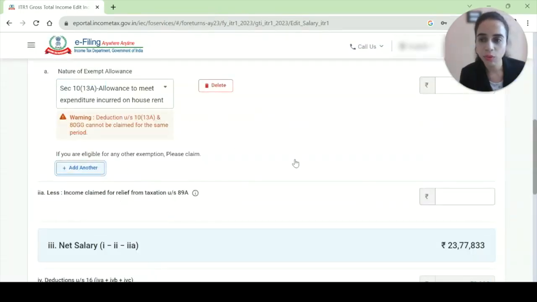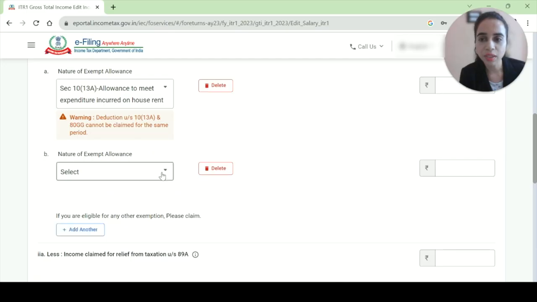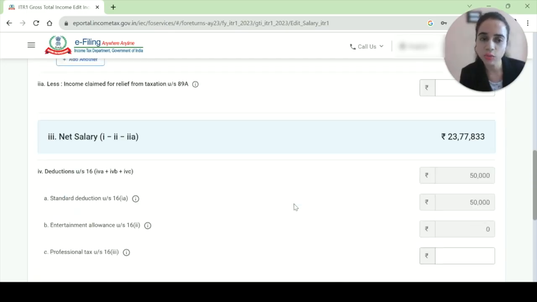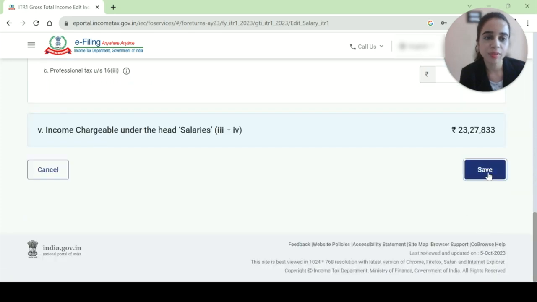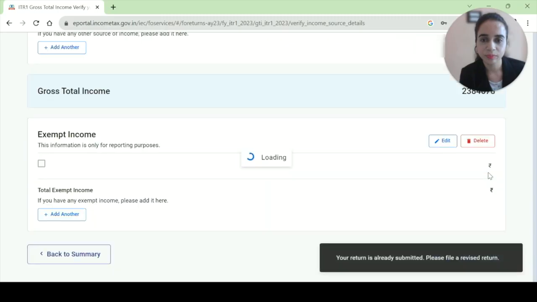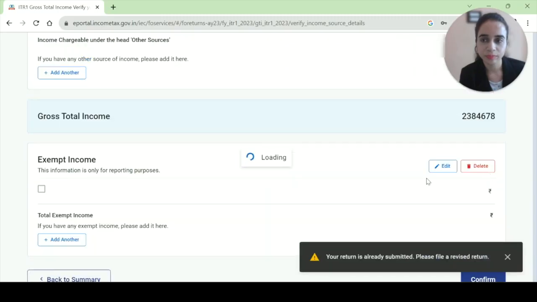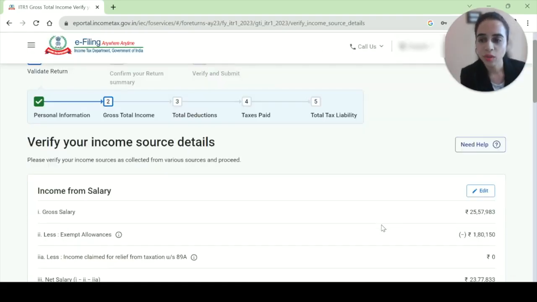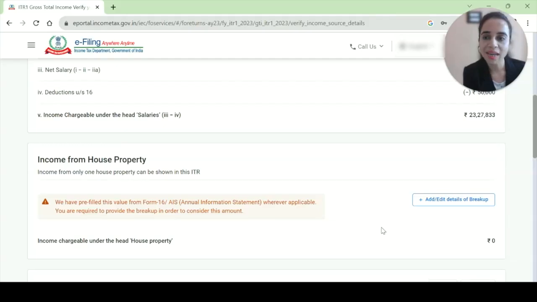If you have another, you can click on add another, but we don't have anything else, so we will not be adding it, and we will be saying save. All right, so salary is done.